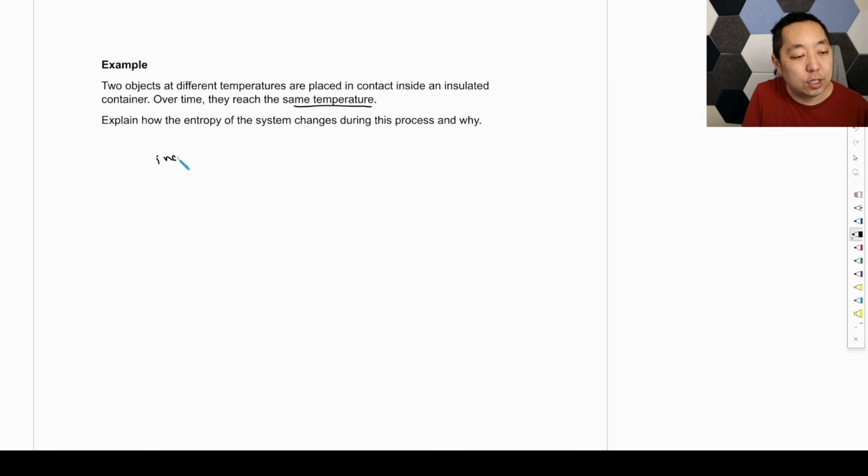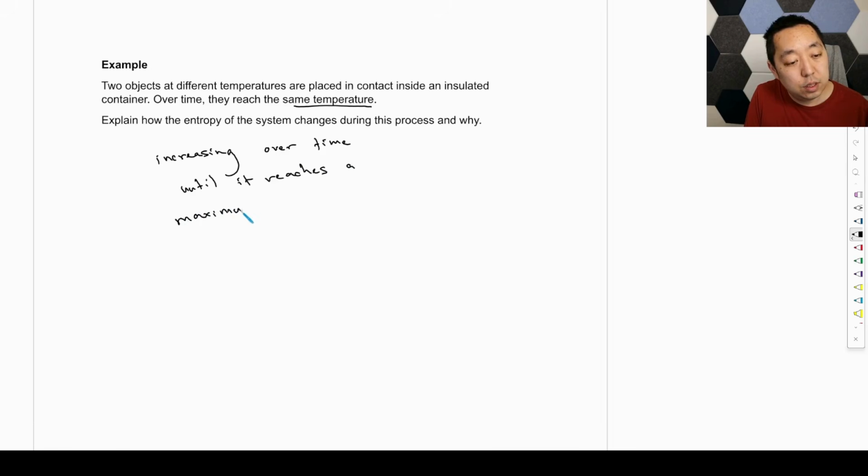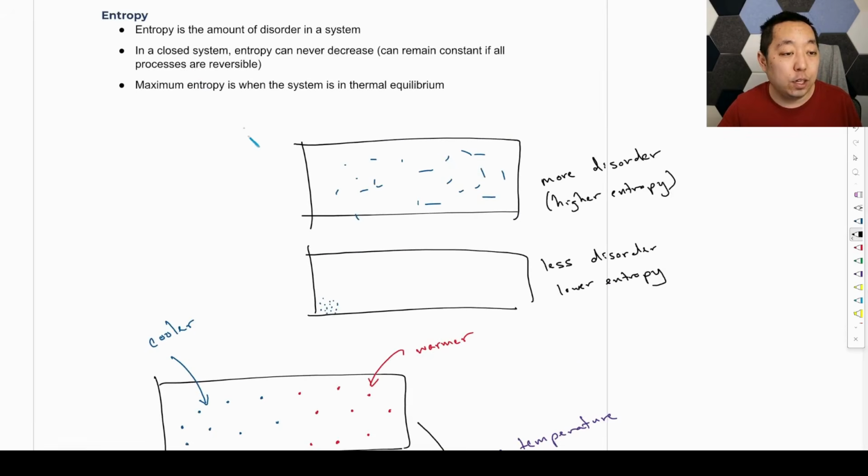So it is increasing over time until it reaches a maximum at thermal equilibrium. So when we're at the same temperature now, then we have achieved the maximum entropy. Okay? And in general, for a closed system, entropy doesn't decrease.